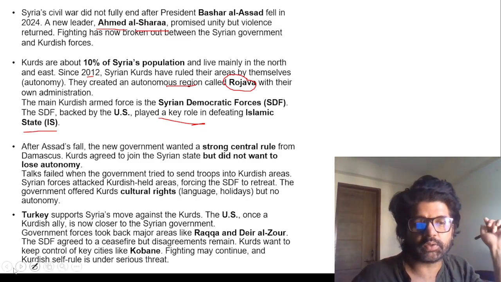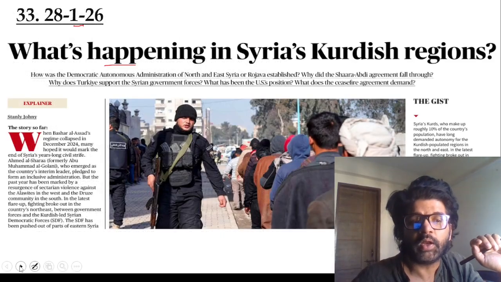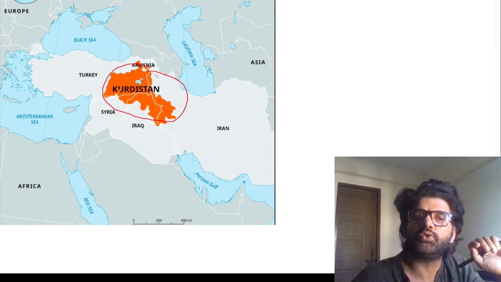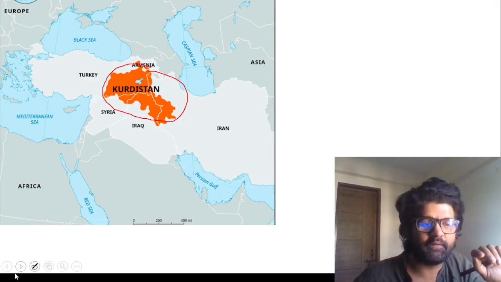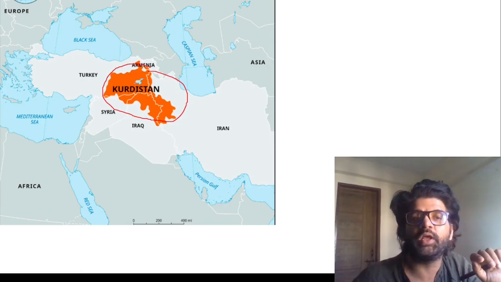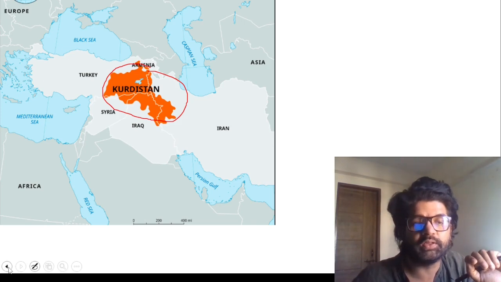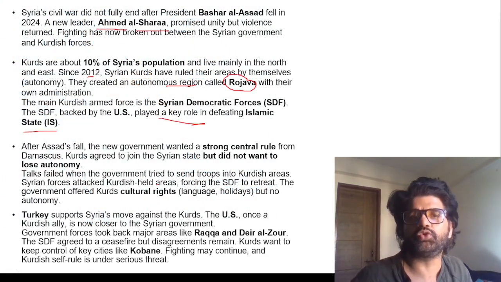He does not want to give so much control to the Syrian Kurd. And even Turkey is supporting the current Syrian government. Why? Because even in Turkey you have these Kurd people, and Turkey feels that all these Kurd people are on one side only. Syrian Kurd help Turkish Kurd and vice versa. So Turkey also wants to weaken these Syrian Kurd. That is the whole issue happening here in this Rojava region.